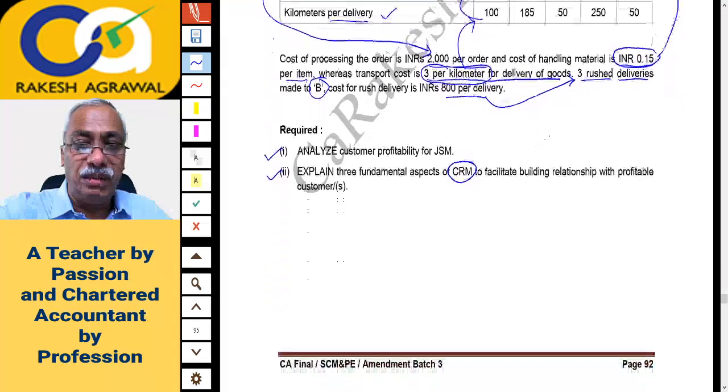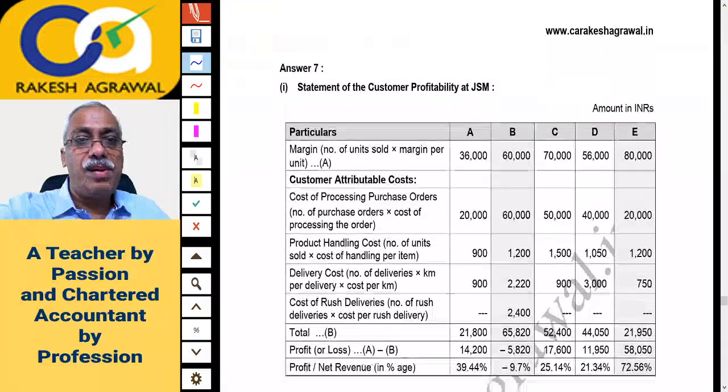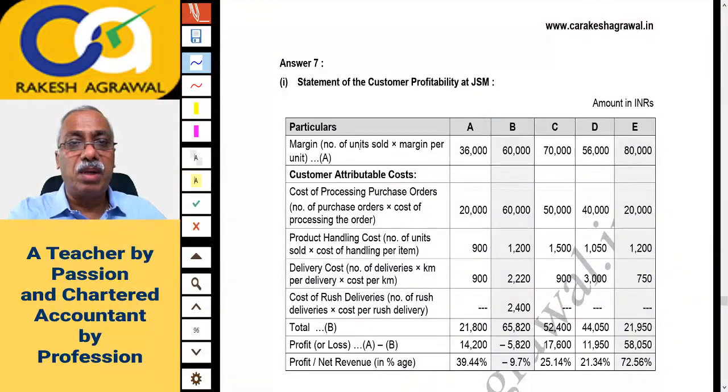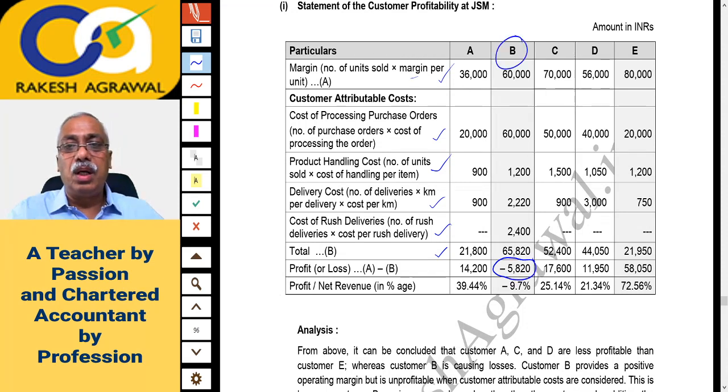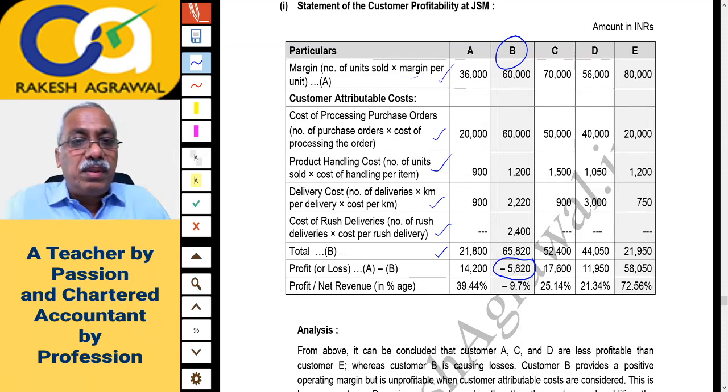Let us see what institute has done. Okay, so this is margin, number of units sold into margin per unit, that is okay. Then this cost of processing orders, product handling cost, right, and delivery cost, cost of rush delivery. This total cost B is deducted from A, that is margin. I think B customer is making a loss, and remaining are profitable customers. And how the percentage is calculated? Profit divided by net revenue.